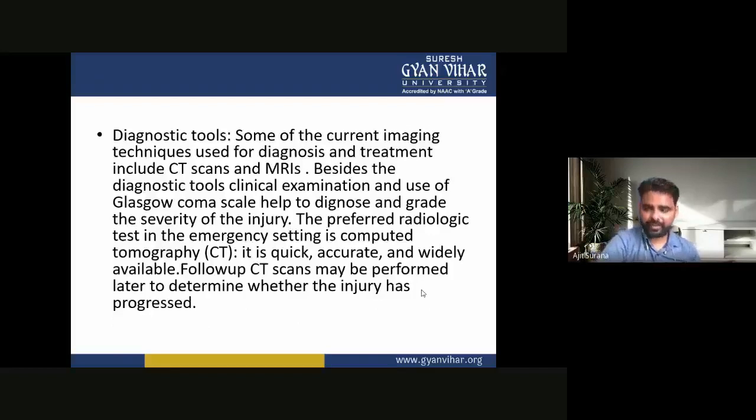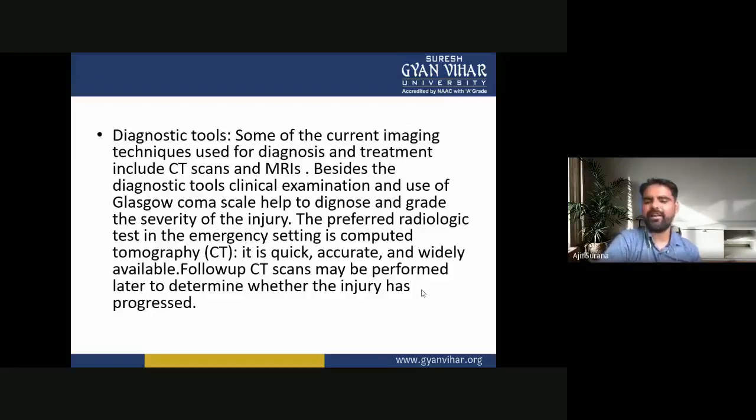So in diagnostic tools, some of the current imaging techniques used for diagnosis and treatment include CT scans and MRIs, computed tomography and magnetic resonance imaging. Besides the diagnostic tools, clinical examination and the use of the Glasgow scale help to diagnose and grade the severity of the injury.